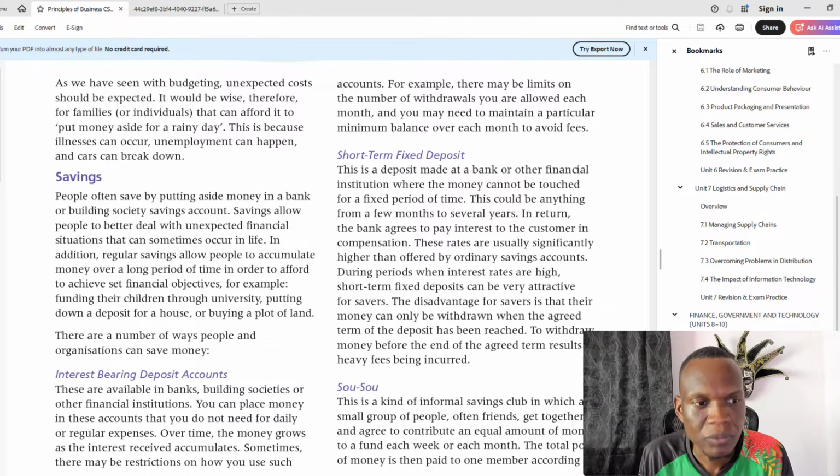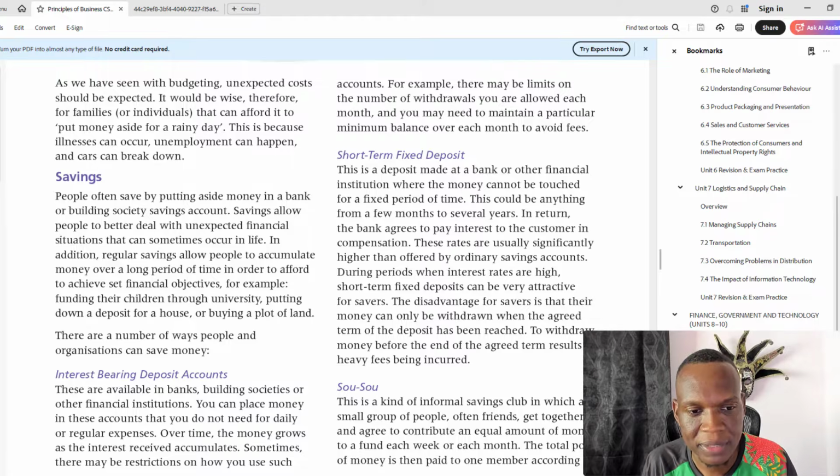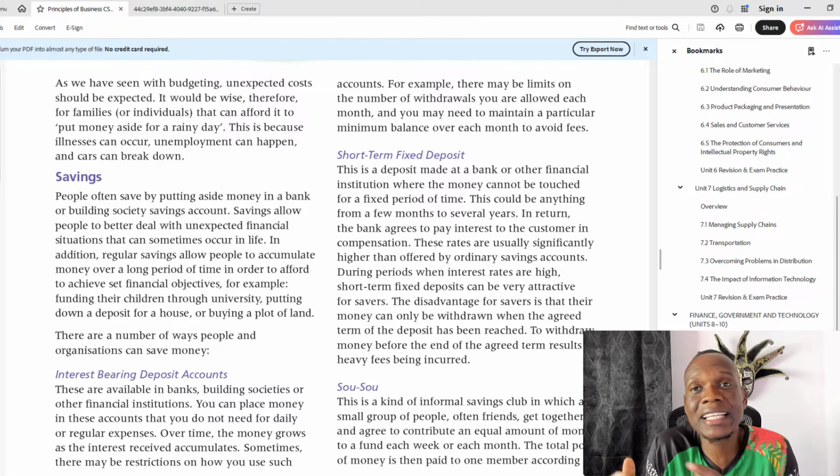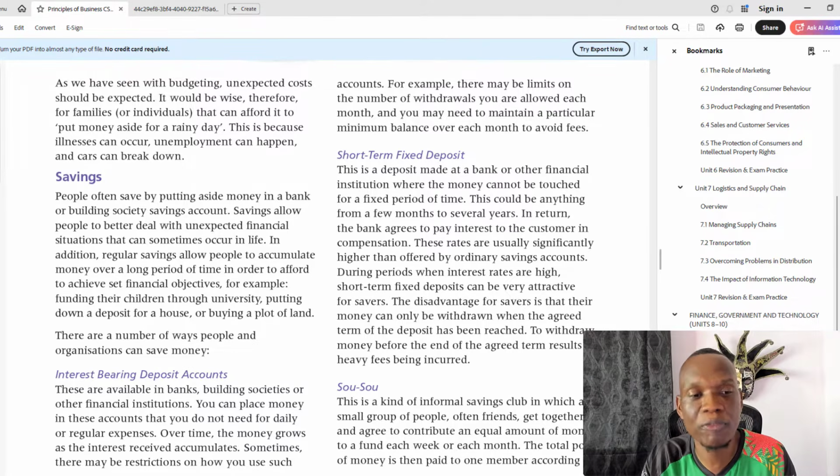Whereas investment is where you take money and you purchase some sort of asset with hopes that it will generate income for you in the future. So investment is you taking the same money and buying an asset. It could be bonds, stocks, real estate, something that will generate future income for you.